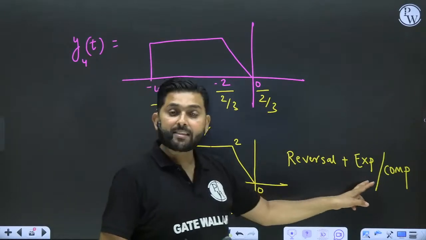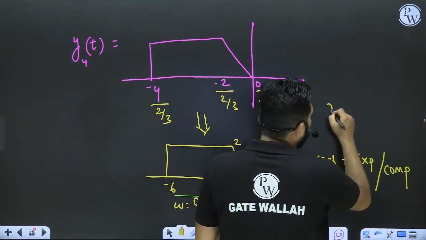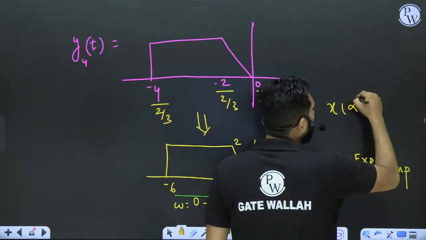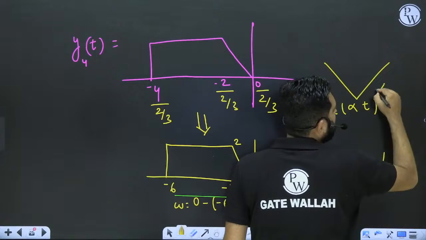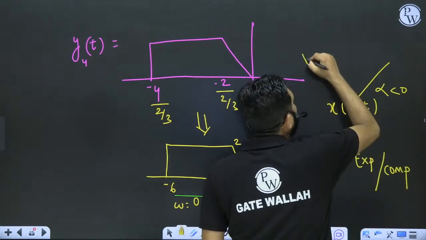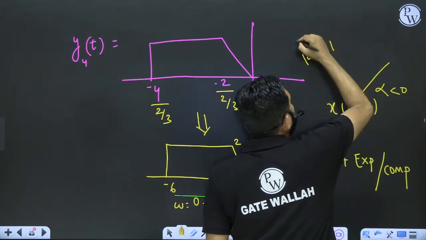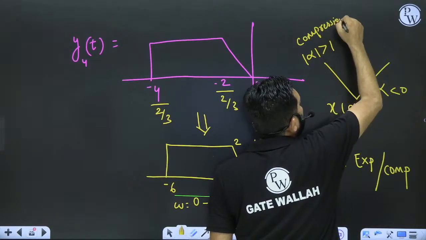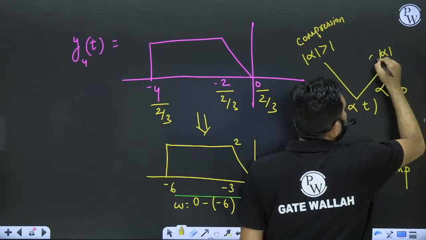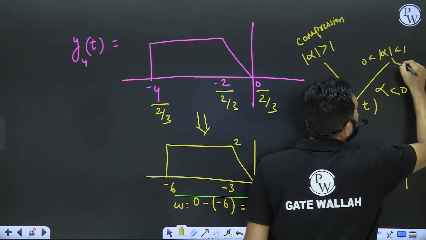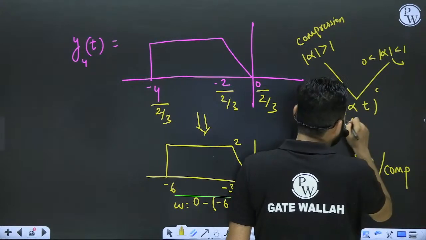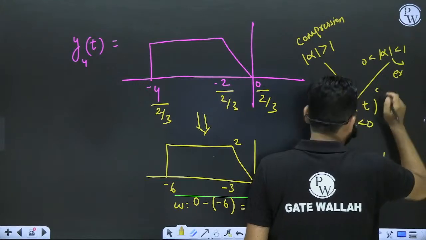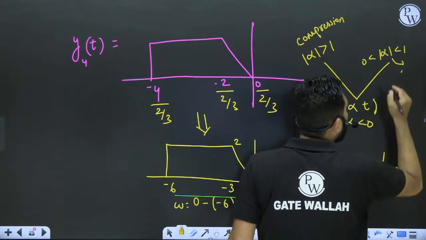How will you decide whether it is expansion or compression? Just take x of alpha t, and alpha is less than 0. If mod alpha is greater than 1, it is compression. If mod alpha is greater than 0 and less than 1, with alpha less than 0, it is expansion.